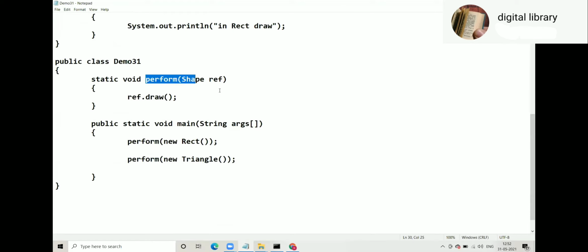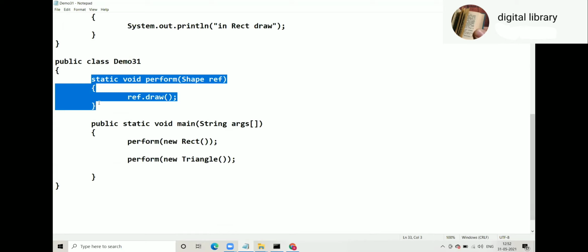So this is nothing but use of upcasting again. Thanks to upcasting, we can write such code which is maintenance free. Let there be any changes in the hierarchy, we need not change the perform method at all.